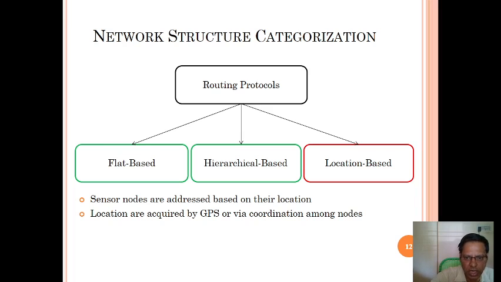Now the third one, location based networking protocol, is about sensor nodes being addressed based on their location. Locations are acquired by GPS or via coordination among nodes.